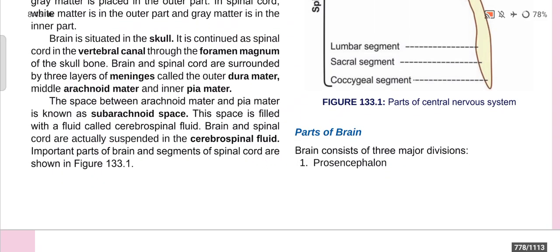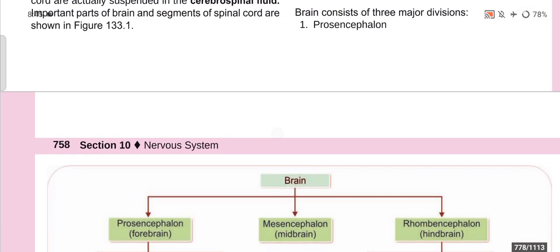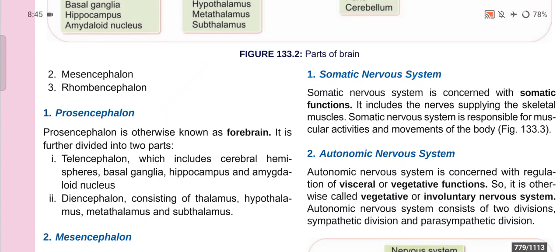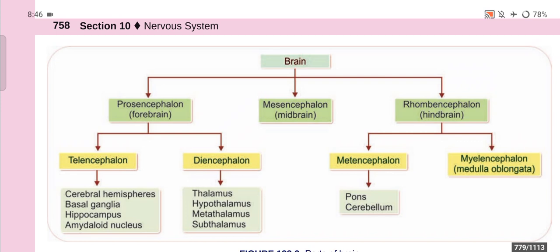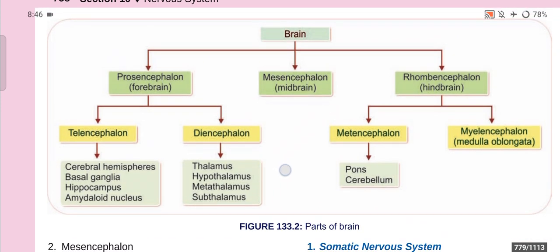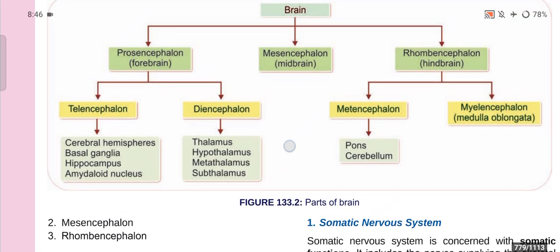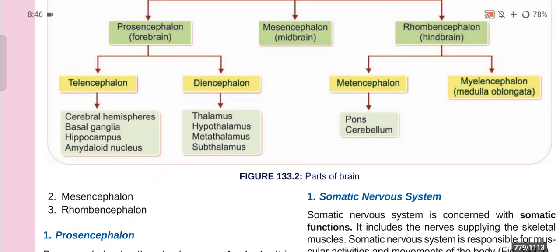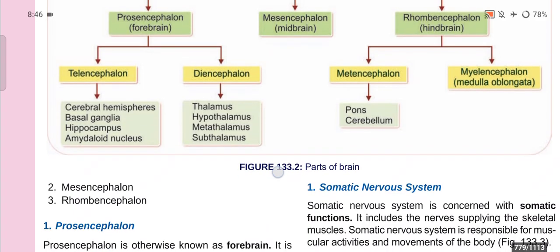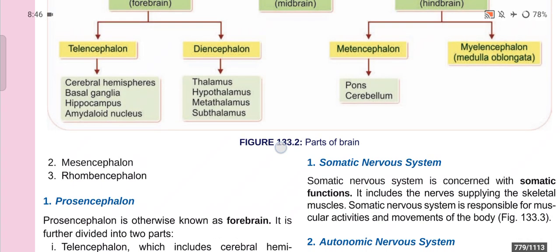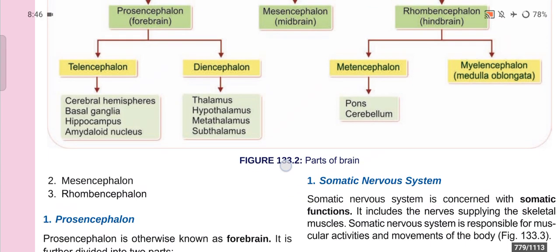Now, parts of the brain. The brain consists of three major divisions: one is prosencephalon, one is mesencephalon, and one is rhombencephalon. The prosencephalon or forebrain consists of telencephalon and diencephalon. Telencephalon further consists of cerebral hemispheres, basal ganglia, hippocampus, and amygdaloid nucleus, and diencephalon consists of thalamus, hypothalamus, metathalamus, and subthalamus. The hindbrain consists of metencephalon and myelencephalon. Metencephalon further consists of pons and cerebellum, and there is also the midbrain or mesencephalon.